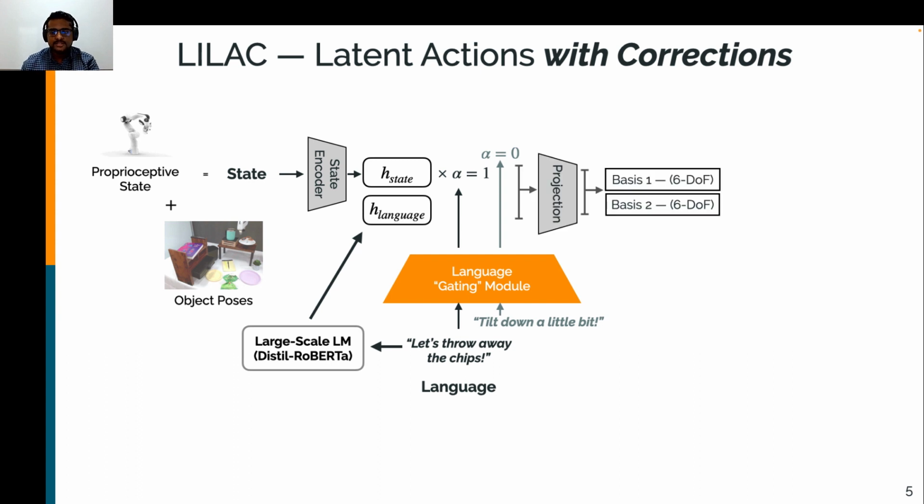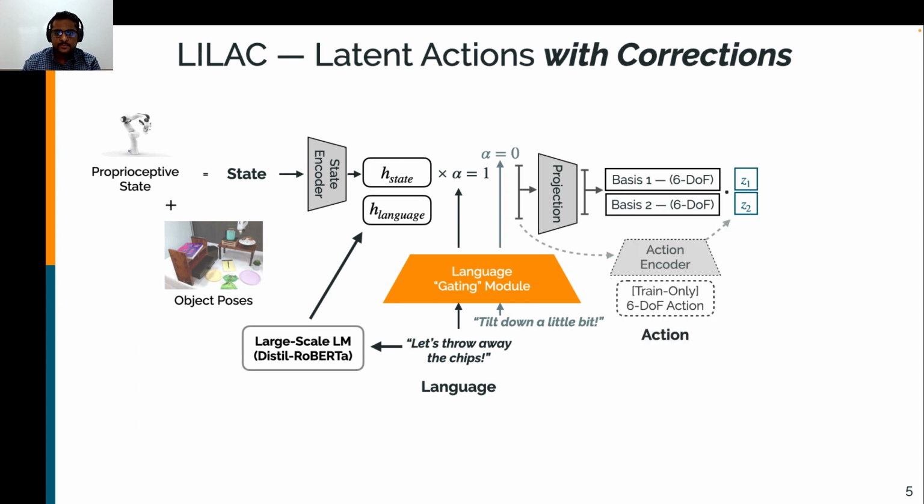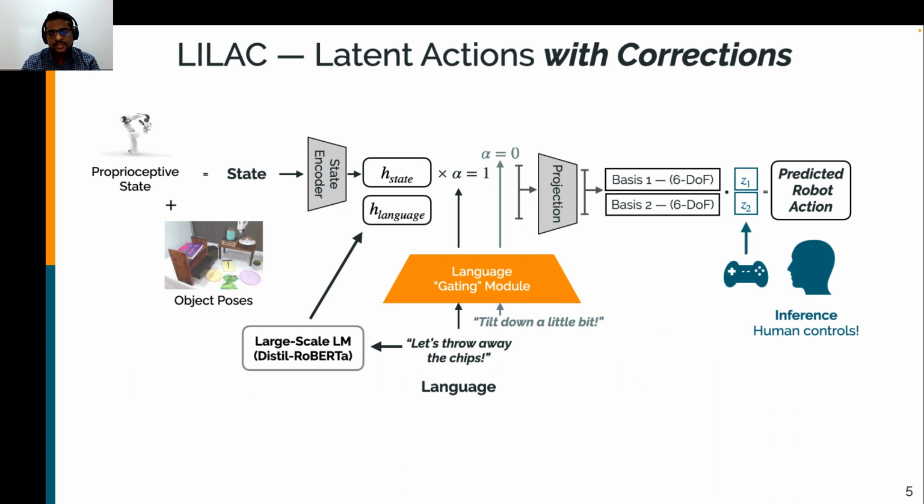which we represent as a set of basis vectors spanning the robot's action space. At train time, we then learn an MLP that compresses the ground truth high-dimensional robot action to weights on these learned bases, which we then combine to reconstruct the original action, again akin to an auto-encoding or compression problem.